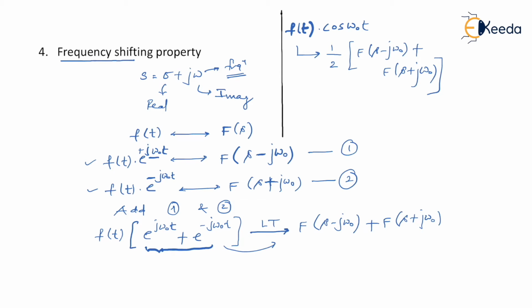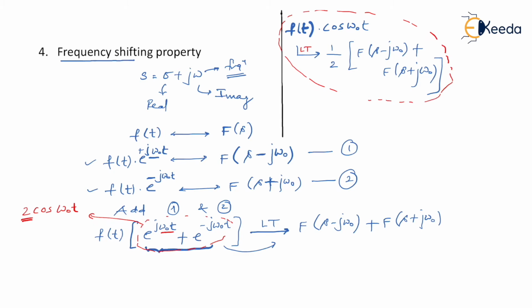So I'm sure you understood this property. Please understand, e to the power j theta plus e to the power minus j theta is twice of cos of theta, and the theta value is omega naught t. The same 2 I have shifted to right hand side and therefore you got this as final property. So this is a new property that whenever f of t, that is any function with respect to time, is multiplied with cos signal, then this is the Laplace transform. Of course after addition of 1 and 2, I'm getting cos function; after subtracting 2 from 1, I'll get sine function.